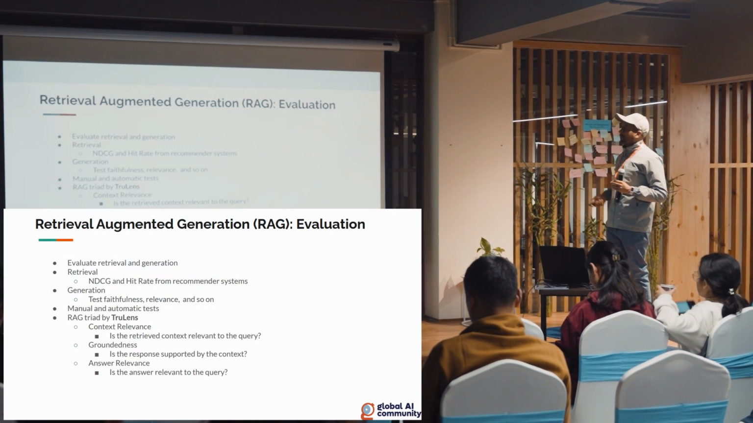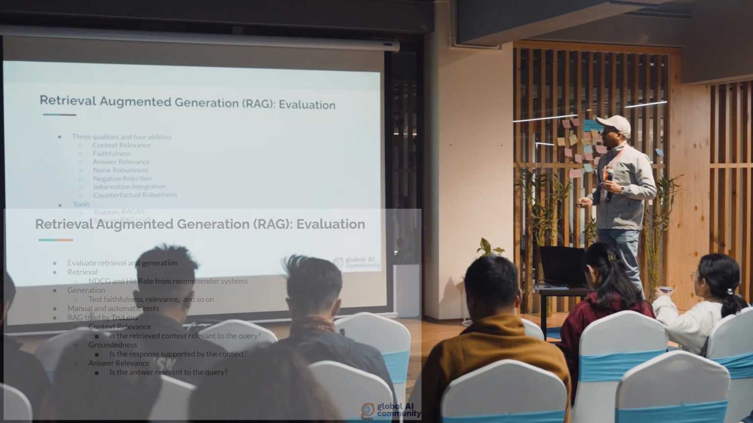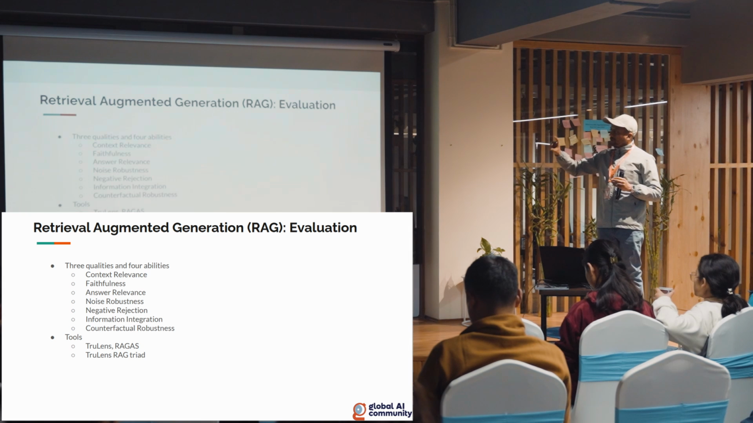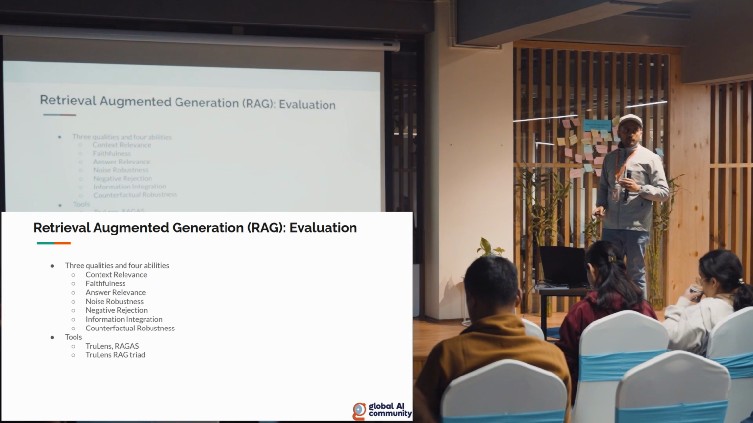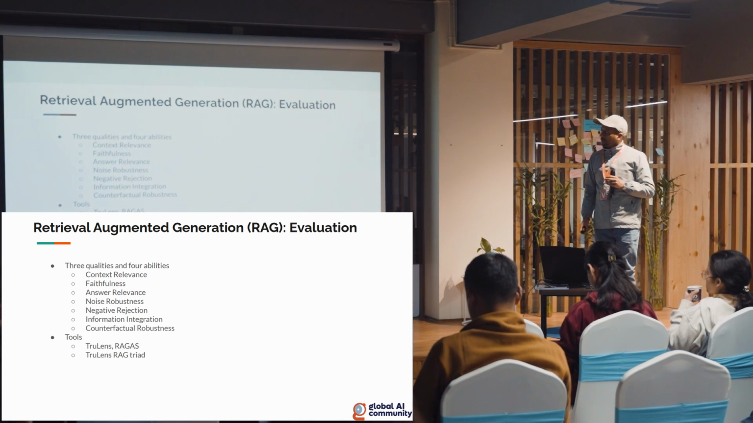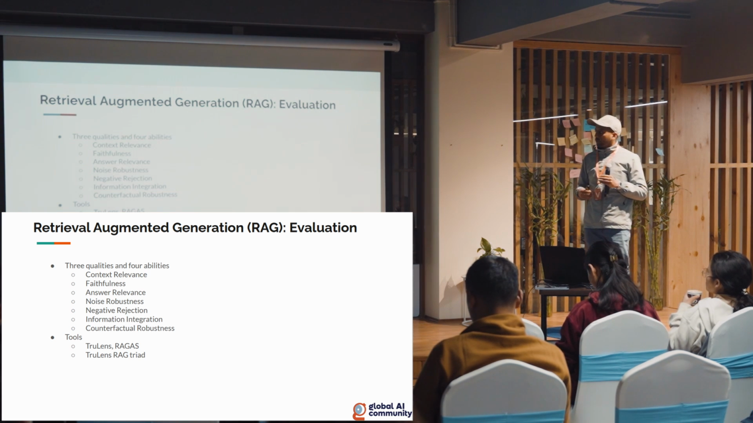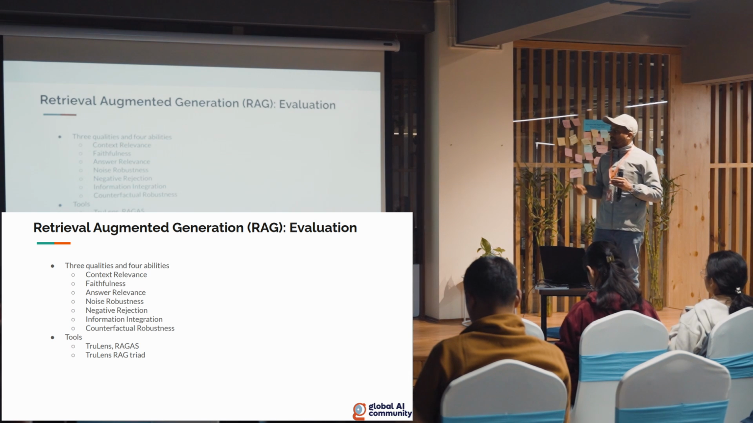And once we build the RAG system, we need to evaluate it, right? Because we won't be sure how the system is performing. So there are some metrics that have been developed to evaluate RAG. So context relevance, whether the context is relevant to our query or not, faithfulness, and then answer relevance.